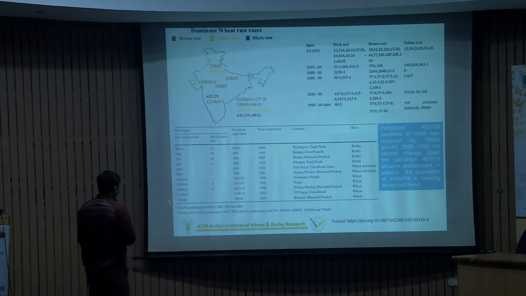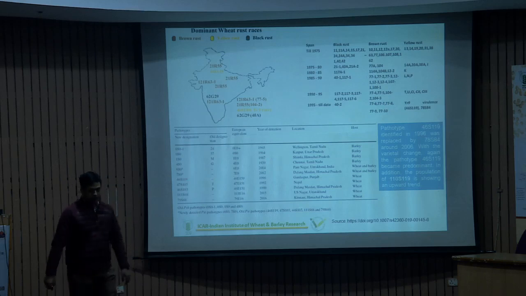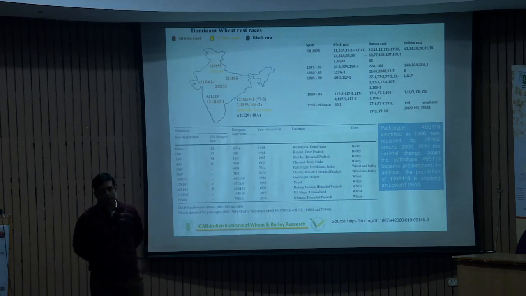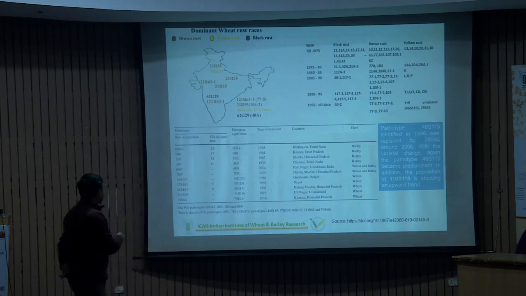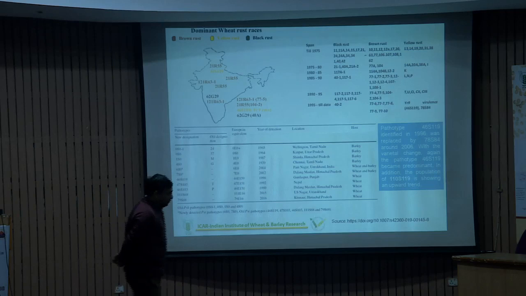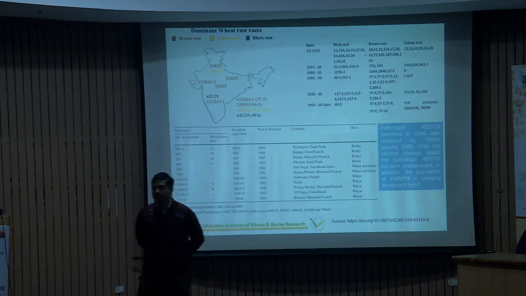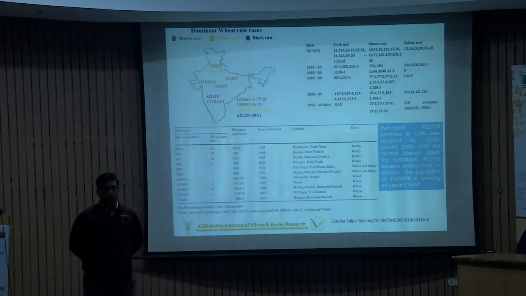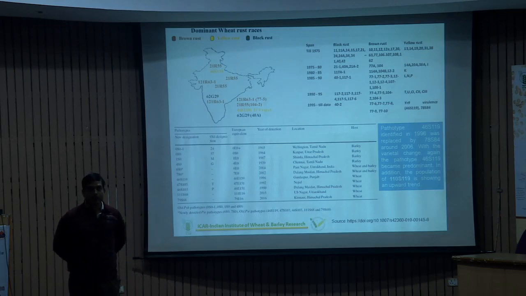But recently, during a survey, different samples of yellow rust were collected and compared with barley. One of the beautiful pieces of information that came from that study is that the rust that attacks wheat also causes infection in barley, or vice versa.